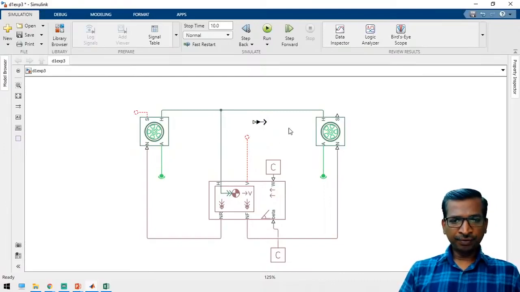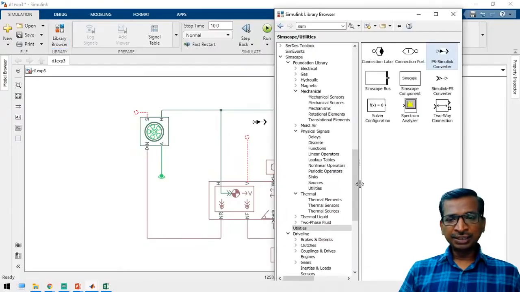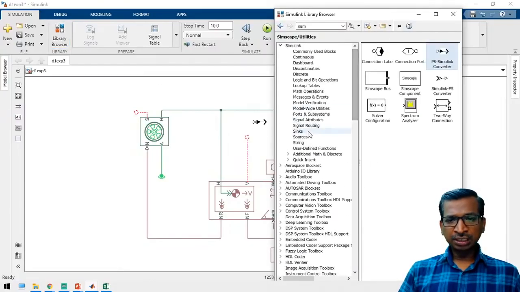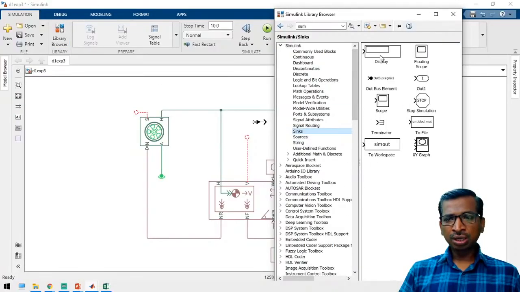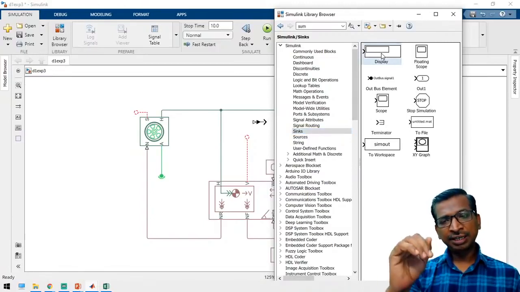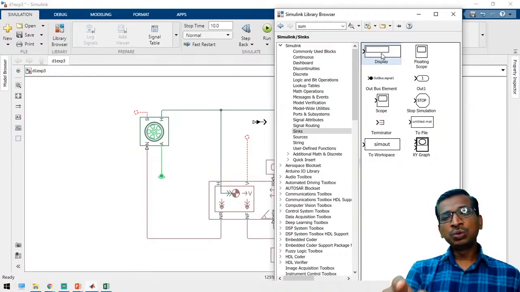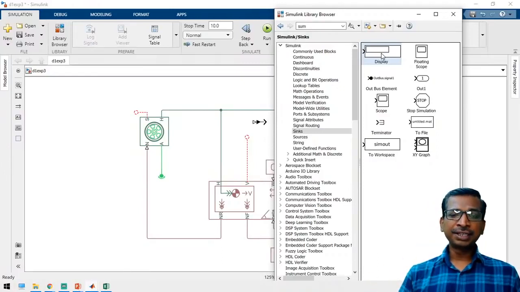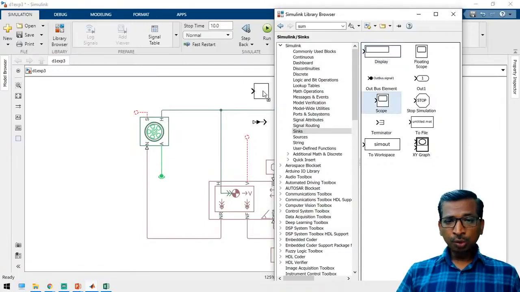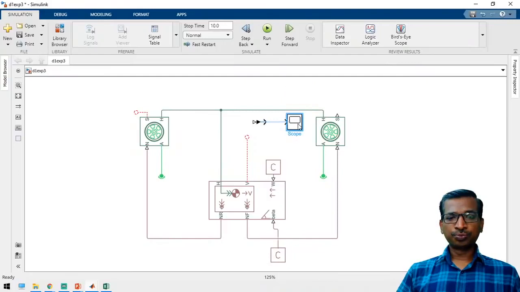So just keep watching. And again we need to add the display devices. As already told, display devices are available in the sinks block. If your parameter is an individual or integer parameter, then you can use the display block. If the parameter is a continuous signal, then you have to take a scope. The scope is nothing but a CRO, that is a cathode ray oscilloscope. Just connect as per this.